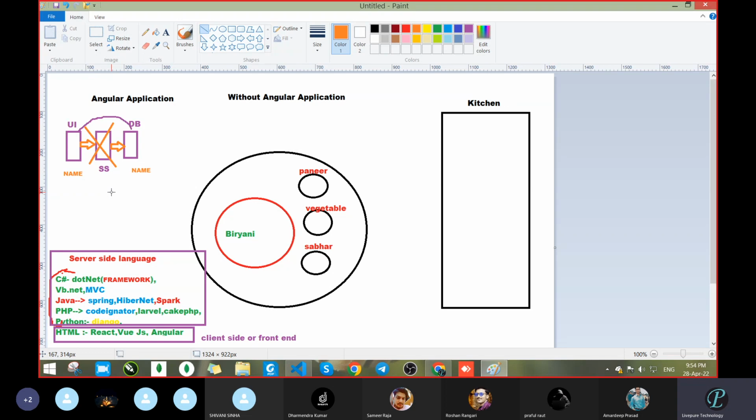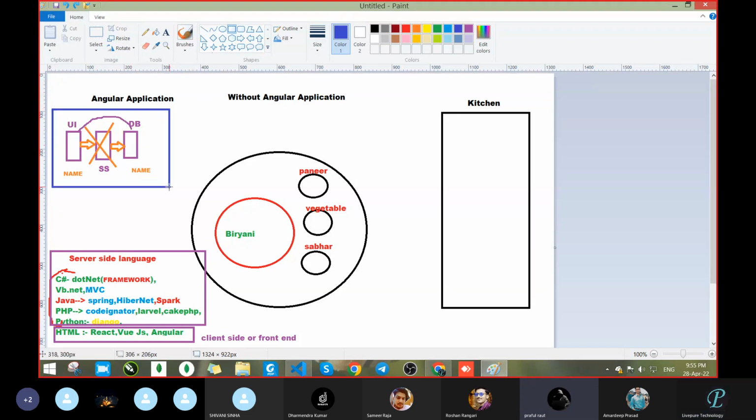So this is the complete flow of the application. If you are doing any application, this is how the data is passed from the user interface, from the browser, to the database. This is the complete picture. Anyone having any doubt? Tell me. Any silly question? Just tell.